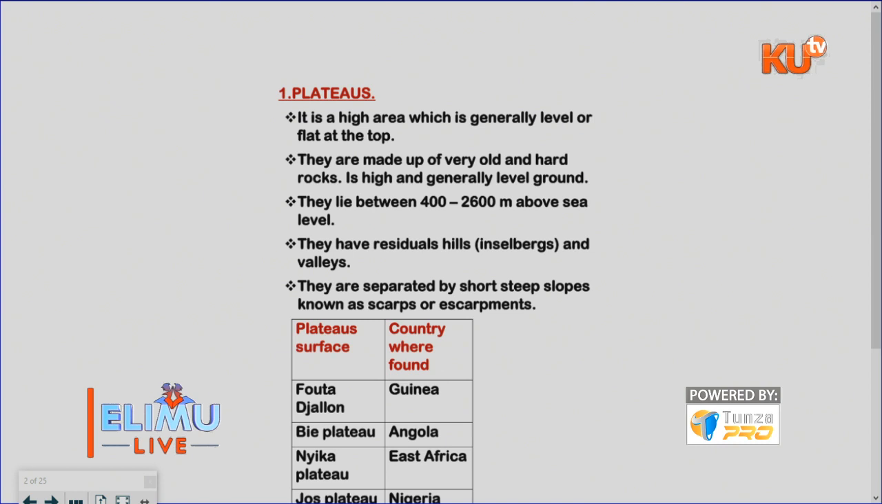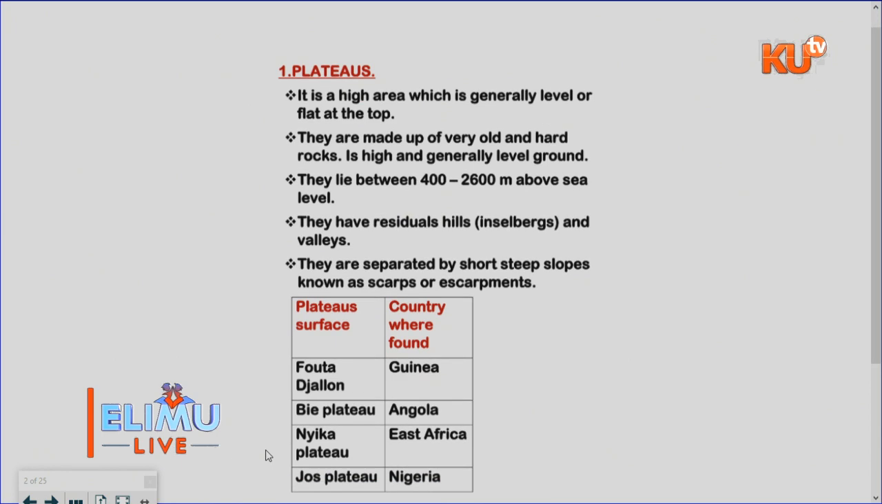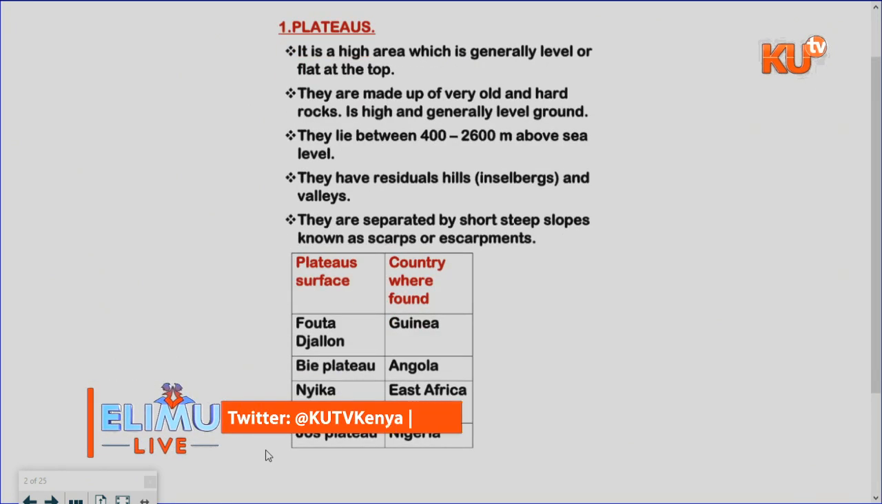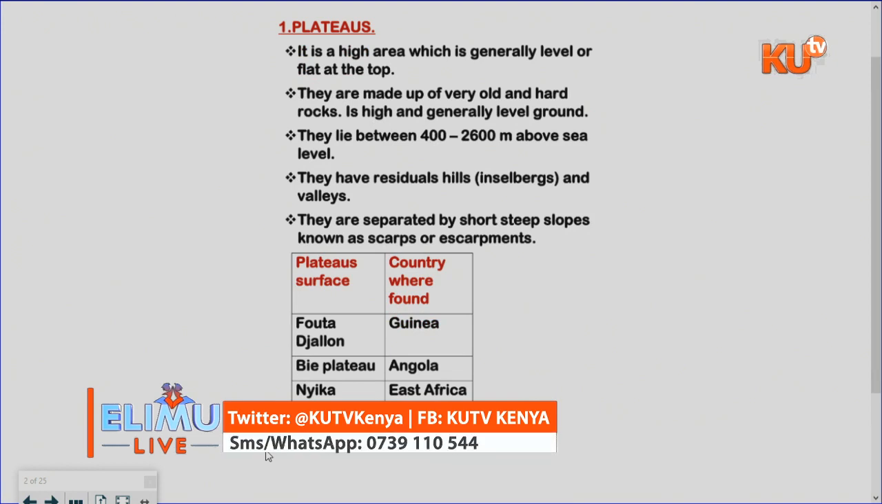For the plateaus, plateau number 1, we have the Fouta Djallon found in Guinea. We have the Bie Plateau in Angola. We have the Nyika Plateau in East Africa, which is also called Eastern Africa.